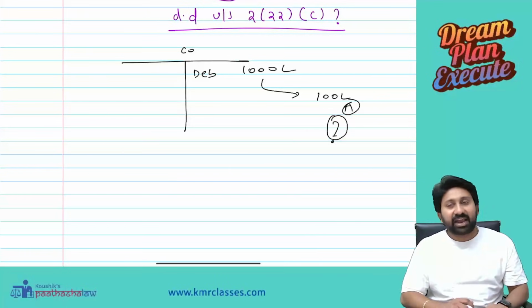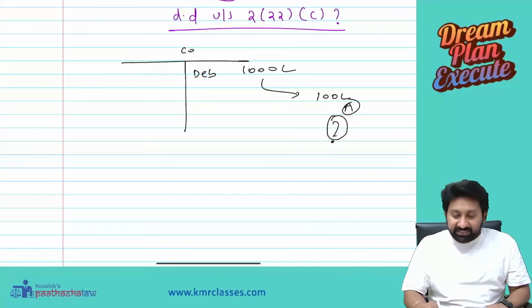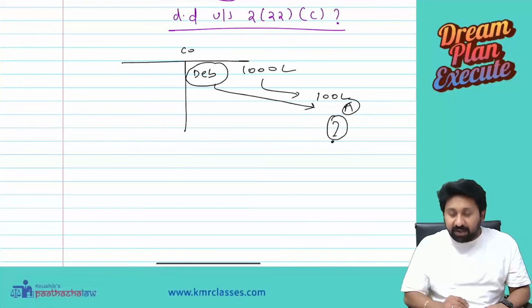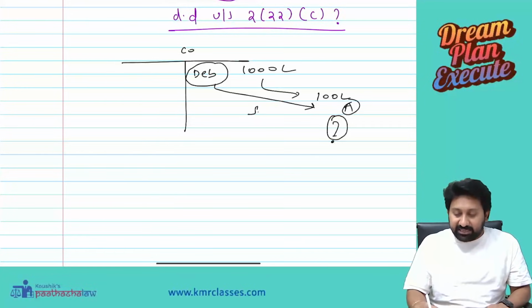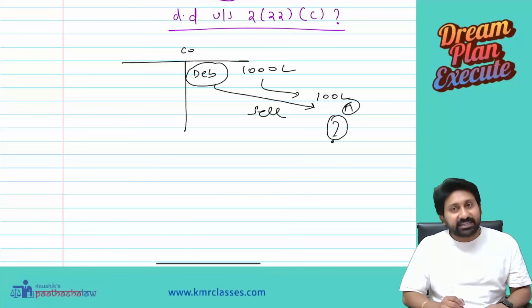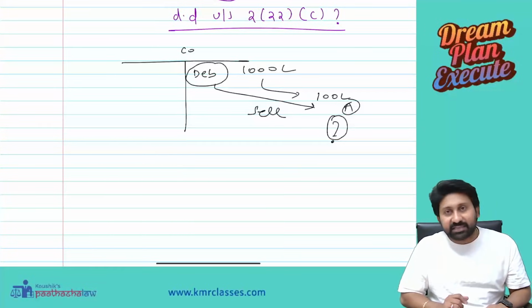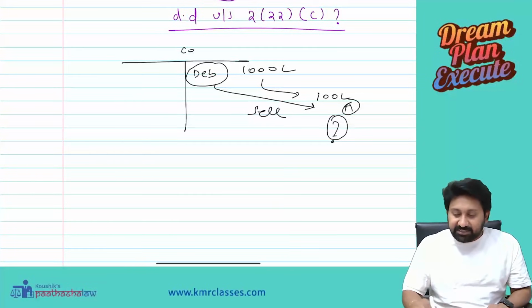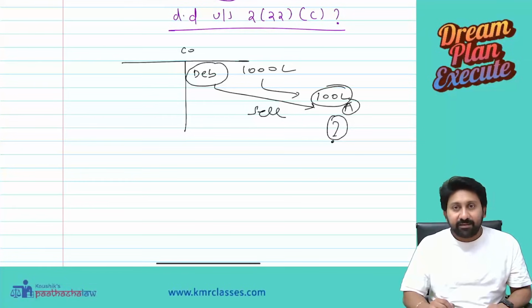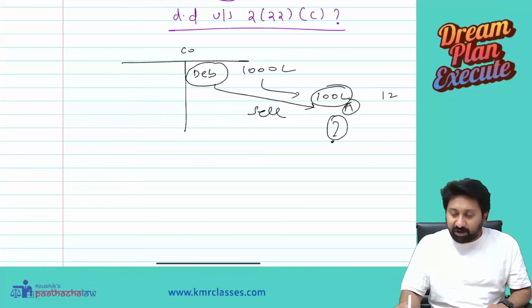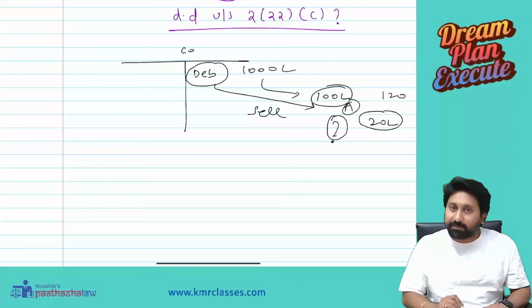Yes, there will be a capital gain. Why? This asset called a debenture is going out of the company. Means the company is making a sale of debentures. When the company sells the debentures, they purchased it at 100 lakhs. They sold at, say for example, 120. The 20 lakhs is a capital gain.